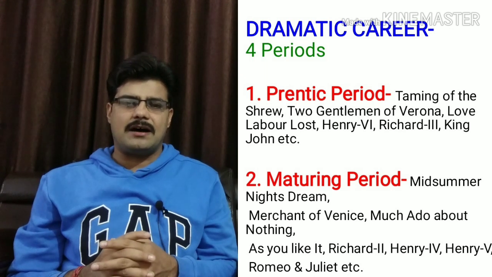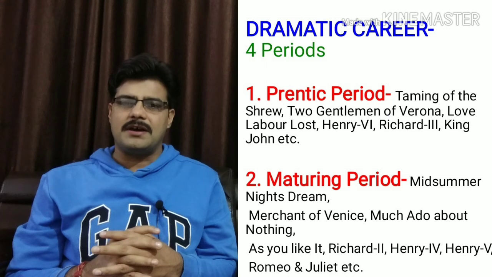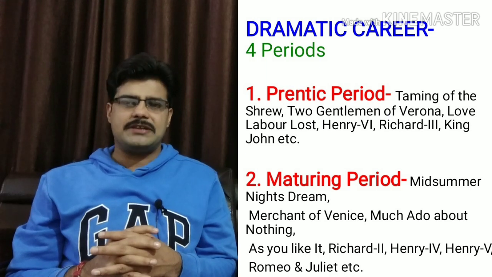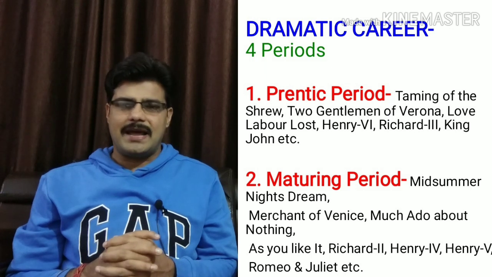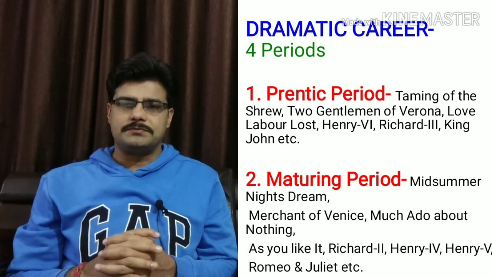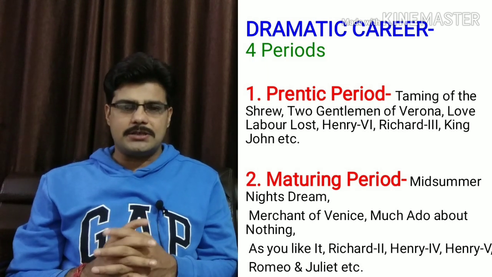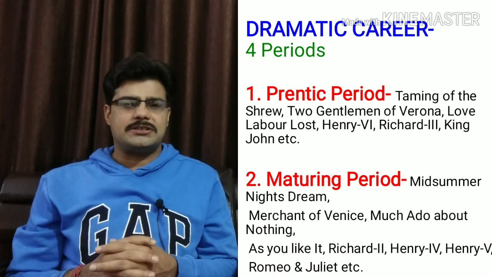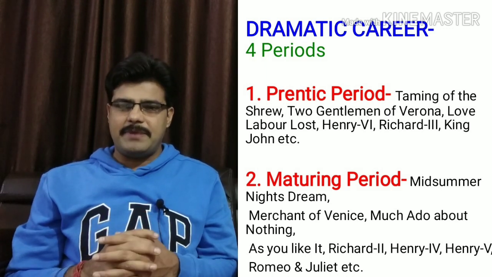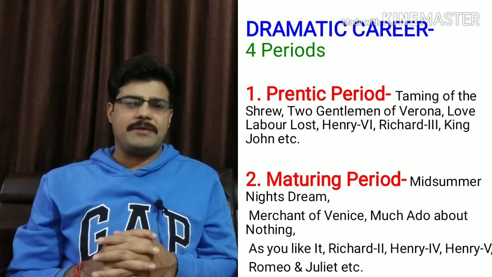These periods are the Apprentice period. This is the first period of his literary career, in which he wrote many famous works like Taming of the Shrew, Two Gentlemen of Verona, Love's Labour's Lost, Henry VI, Richard III, King John, etc. The second period of his literary career is the Maturing period.